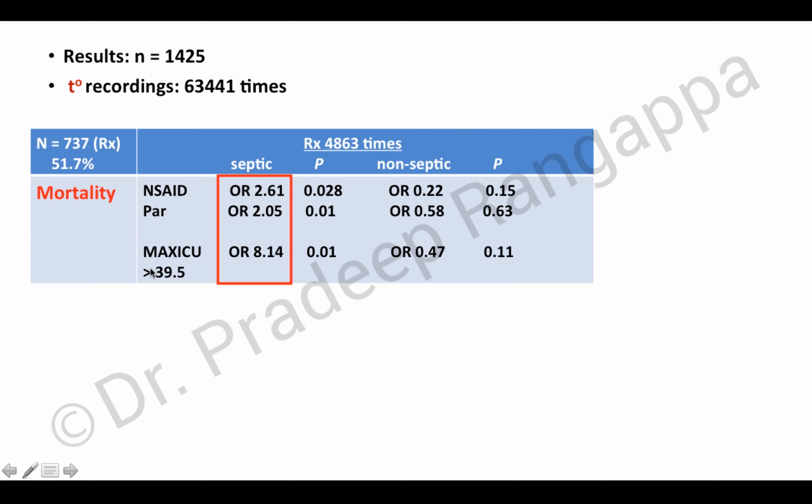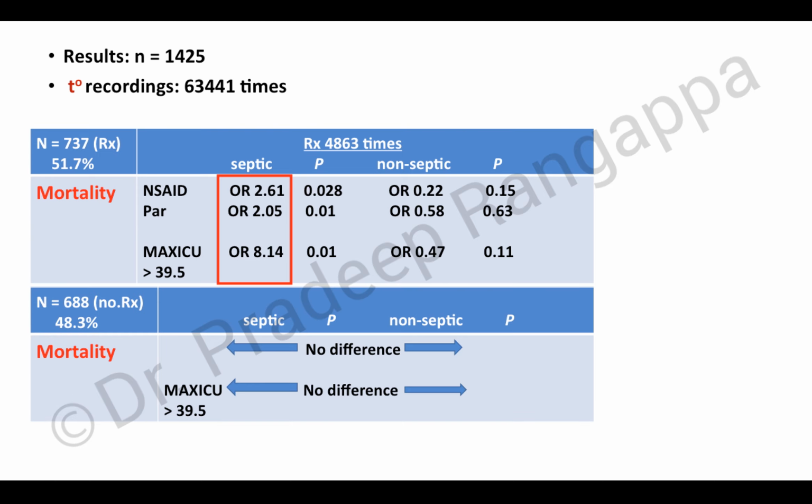And the maximum temperature recorded in ICU in septic patients was more than 39.5 degrees, and the odds of mortality was around 8.14. So the risk of dying was very high if the temperature was more than 39.5. When you look at the 688 patients who did not receive treatment, around 48.3% did not receive treatment irrespective of whether they had fever or not. And you see the mortality, there was no difference between the septic and non-septic group, and the maximum ICU temperature even in that group was more than 39.5.